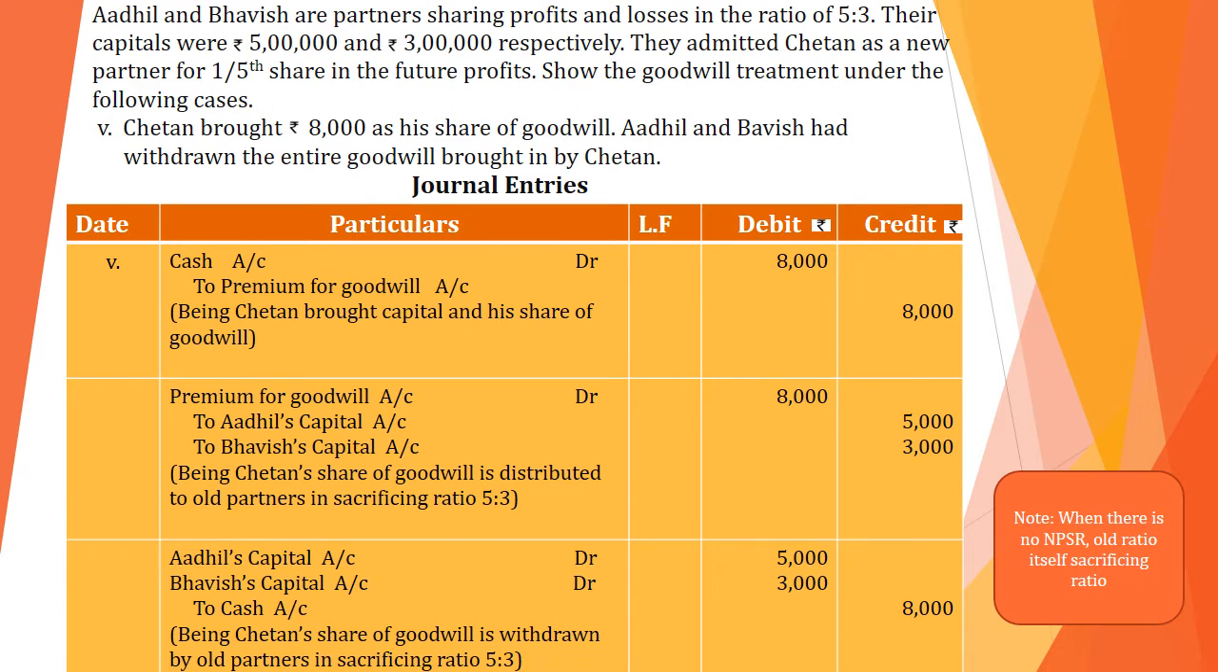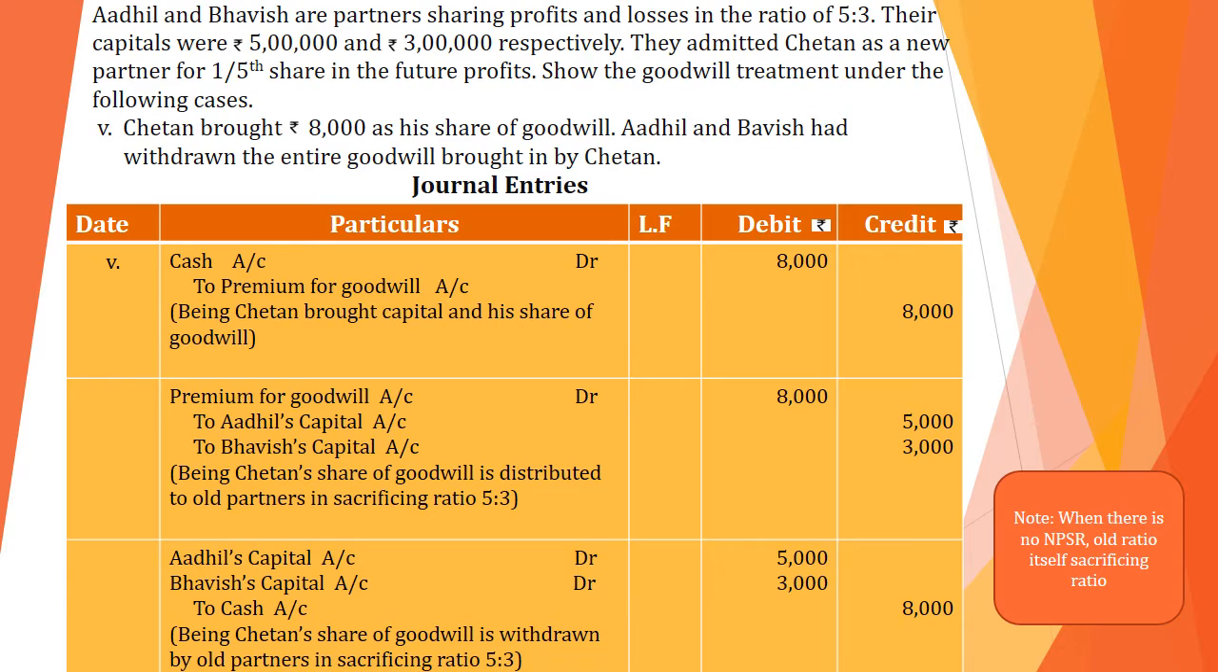Next case, Chetan brought rupees 8,000 as a share of goodwill. Adil and Bhavish withdrew the entire goodwill brought in by Chetan. Now the new partner's share of goodwill will be withdrawn by the old partners. So how to pass the journal entry? First, to bring in the amount of goodwill we have to write that entry: cash account debit to premium for goodwill account. Debit side 8,000, credit side 8,000.